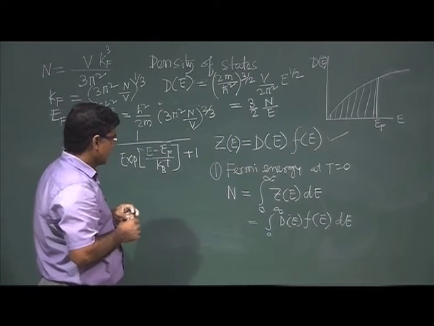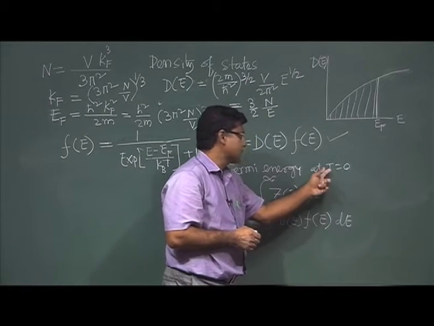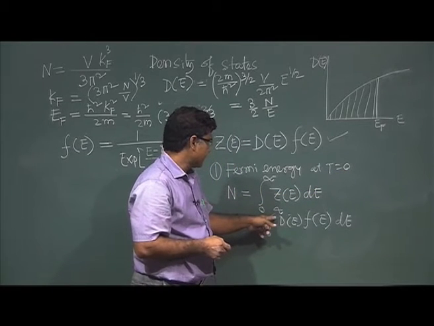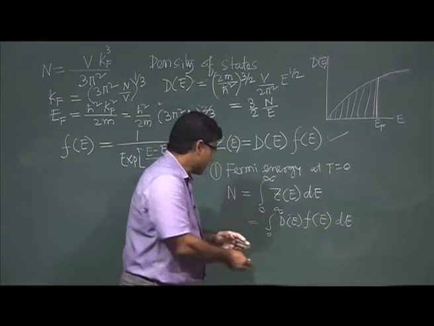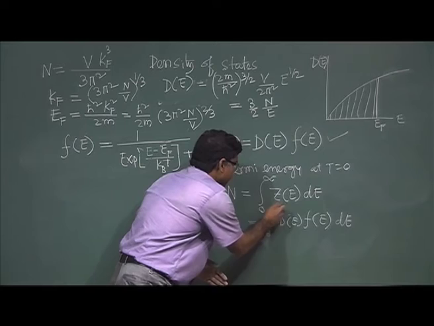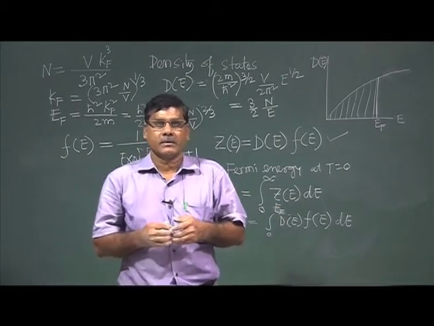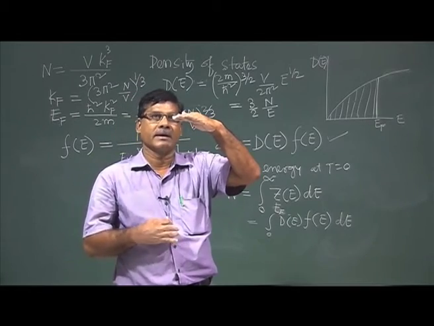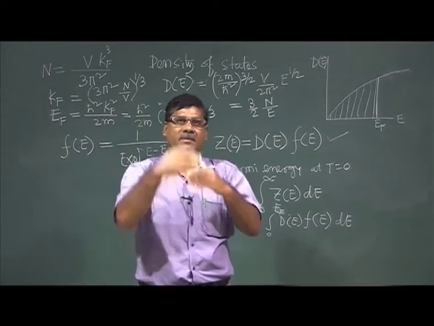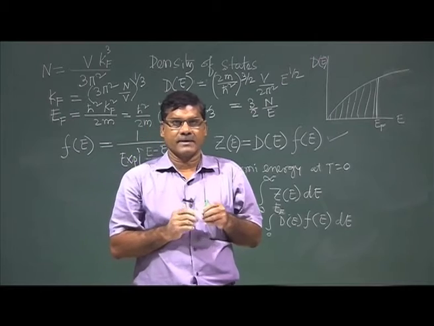Now, since T equal to 0, I can take this integration in two parts. One is 0 to the Fermi energy, because I know at T equal to 0 all electrons are filled up to the Fermi energy, and above the Fermi energy the states are empty.